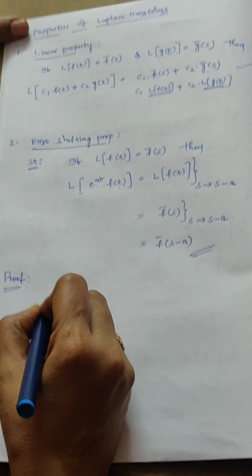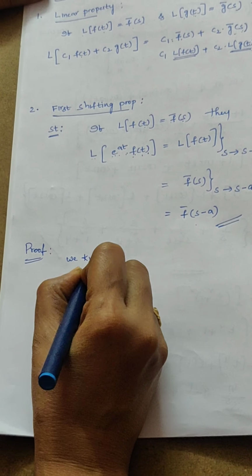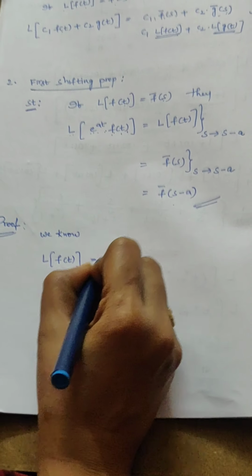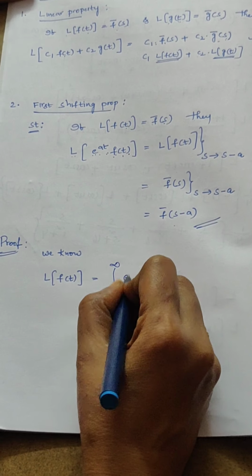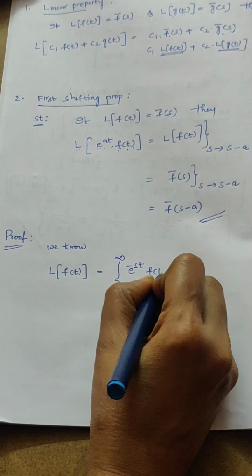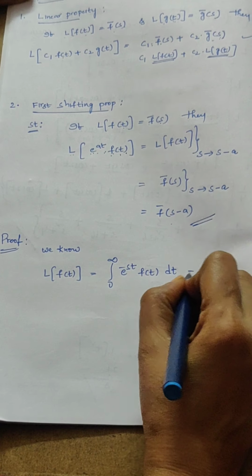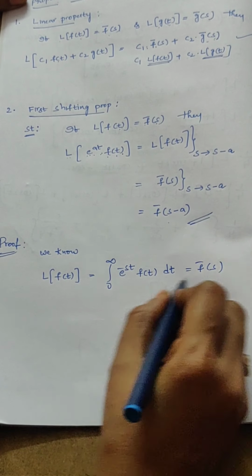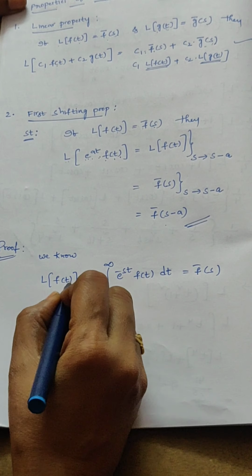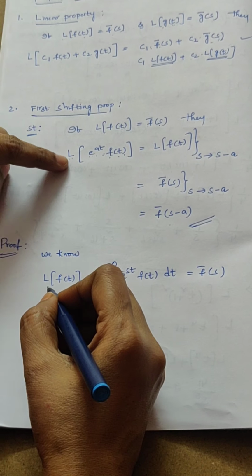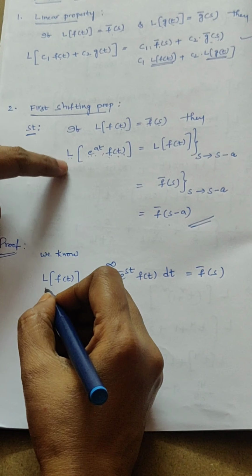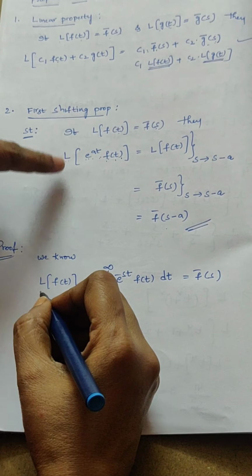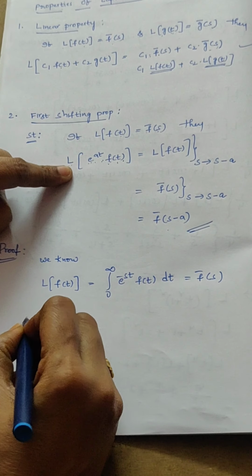From the basic definition we know the Laplace transform of f of t equals the integral from 0 to infinity of e power minus st f of t dt. We denote this integral with f bar of s. This is the basic definition of L of f of t. What do we have to find out? We have to prove this equals f bar of s minus a. So consider the LHS part.